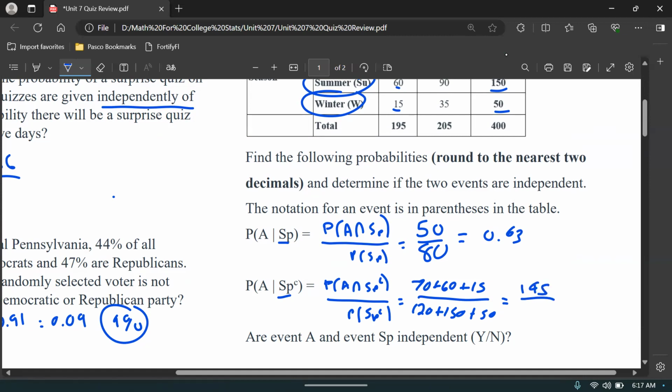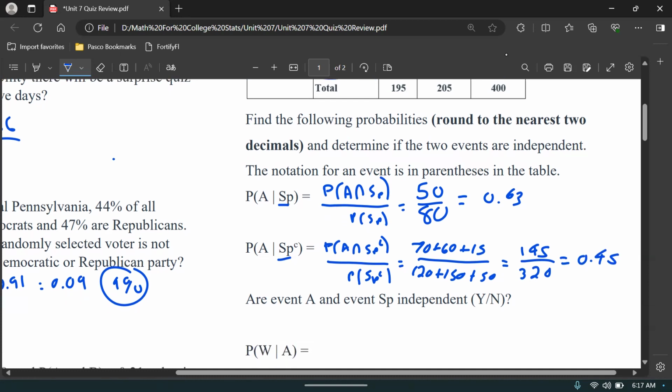And then 120 plus 150 plus 50 is going to be, let's see, 200. So 320. So we have 145 out of 320, which simplifies to 0.45. All right, there we go.